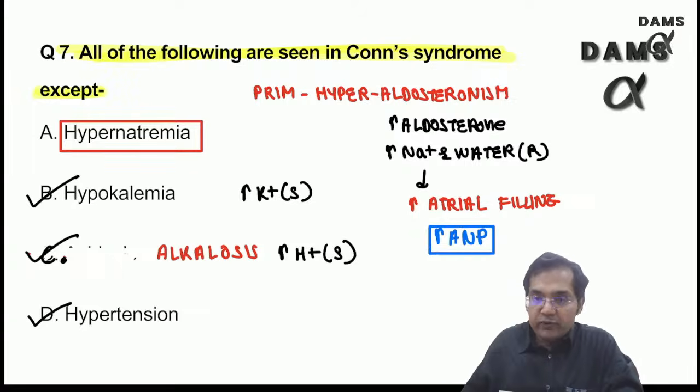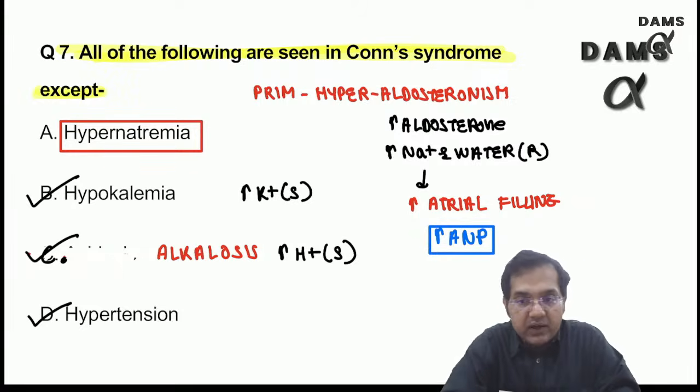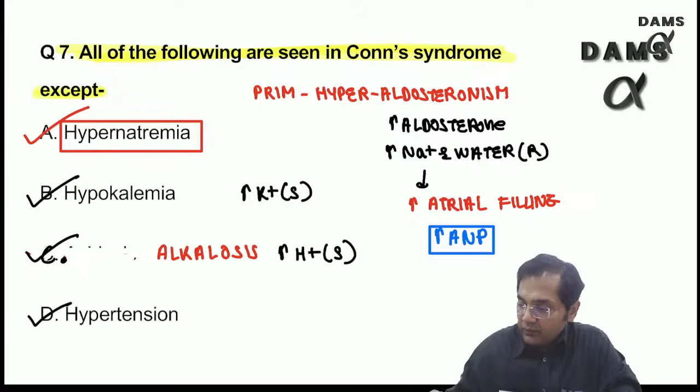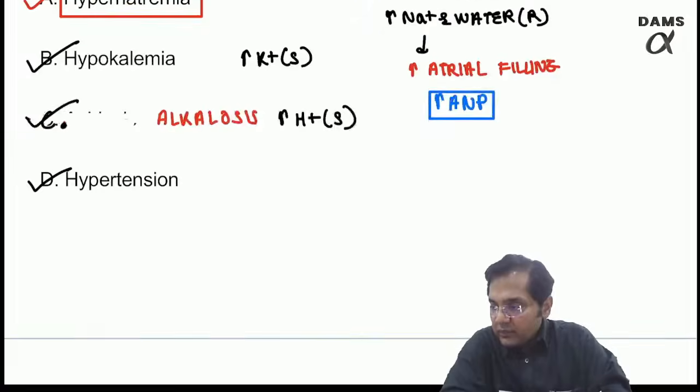Because of release of ANP, hypernatremia is not much. So hypernatremia should be the answer, right? If you were saying, which I'm agreeing with you, that alkalosis was actually given along with low potassium, low hydrogen, hypertension, then hypernatremia is the best answer. Yes, and people are agreeing.